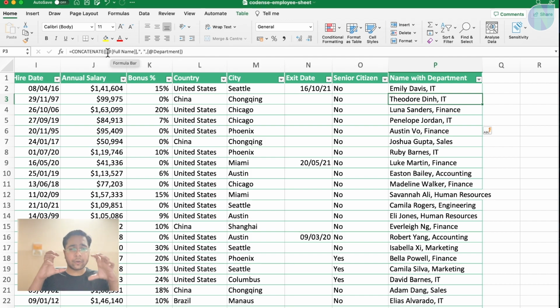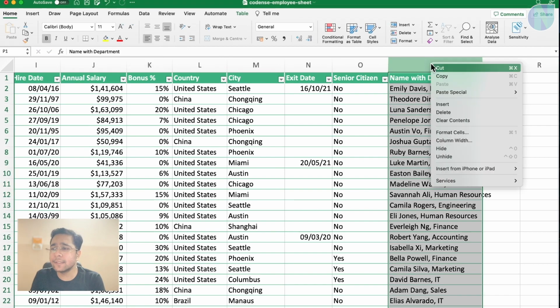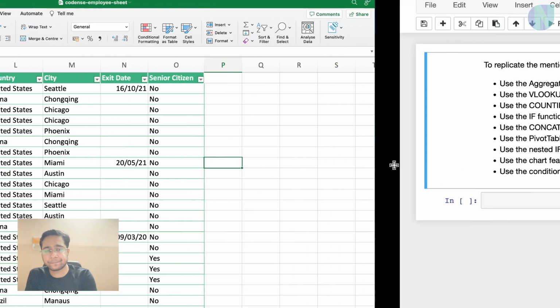The concatenate function concatenates two or more strings together. This is the first string, this is the second string, and this is the third string. Now, if you want to delete this column, I can select this and click on delete. This will delete a column in the Excel sheet.